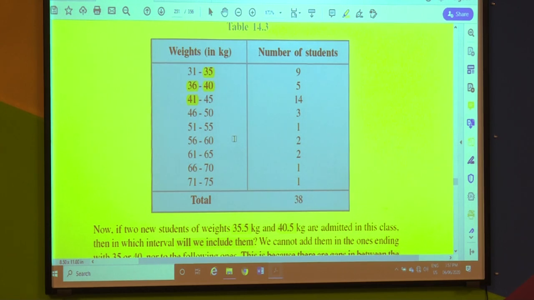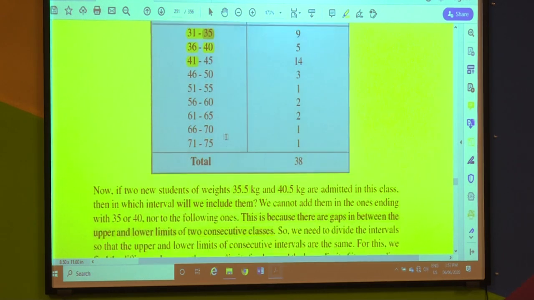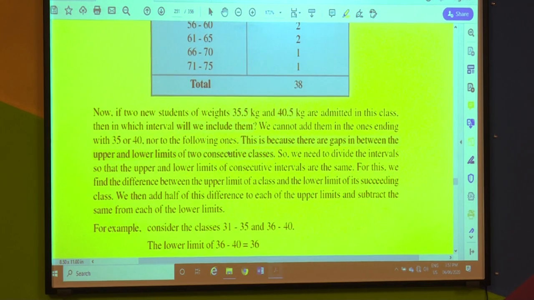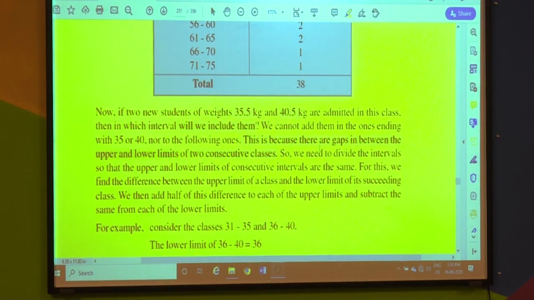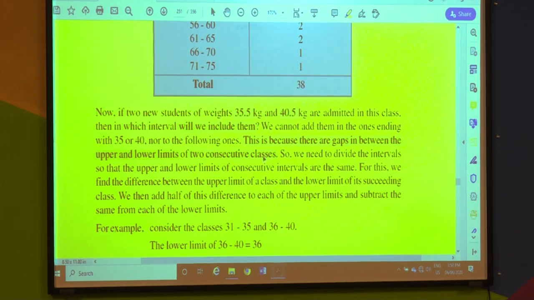Or the very first thing, 31 to 35 and 36 to 40. Between 35 and 36, between 1 kg, can nothing be present in between? So what has happened is that there is a gap between the upper limits and the lower limits of two consecutive classes.